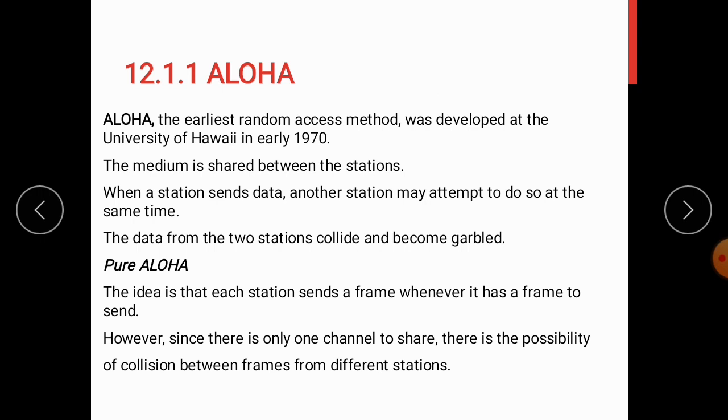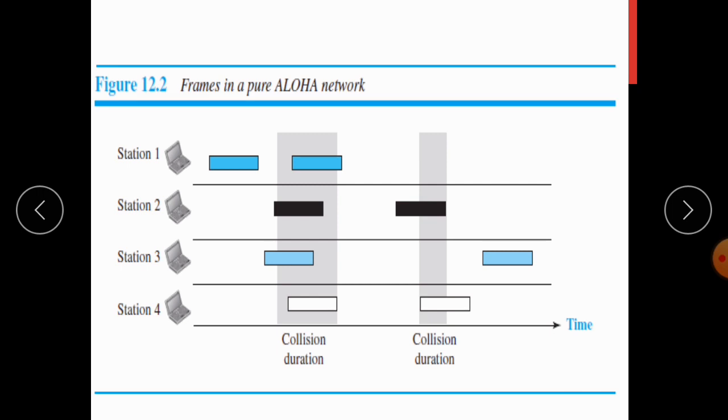So here each station sends a frame whenever it has a frame to send. So there exists only one channel between the stations, so there is a possibility of collision between the frames from different stations. Or you can imagine a situation like this: there are four stations, each station has two data frames to send. So there are a total of 4 stations and a total of 8 data frames to send.